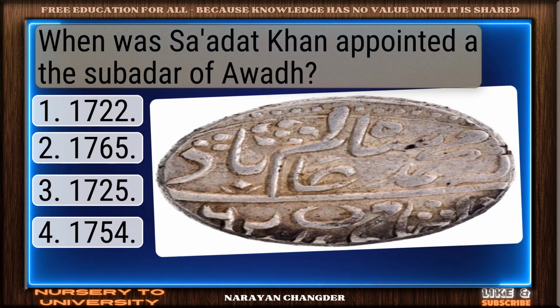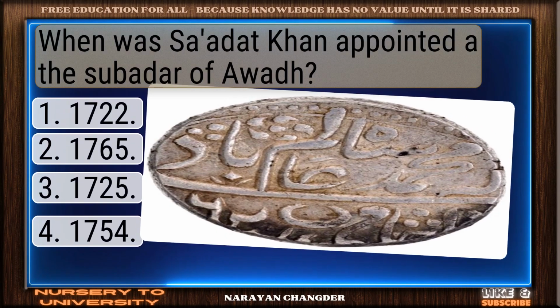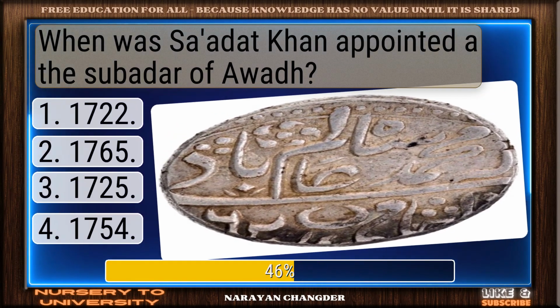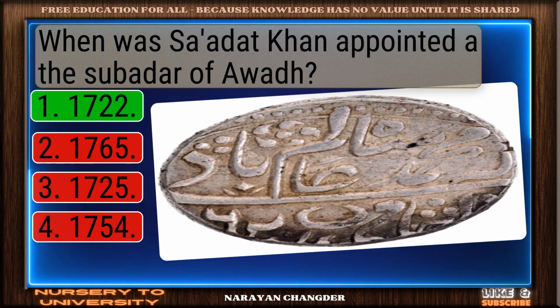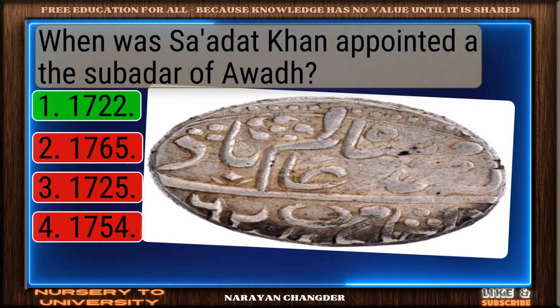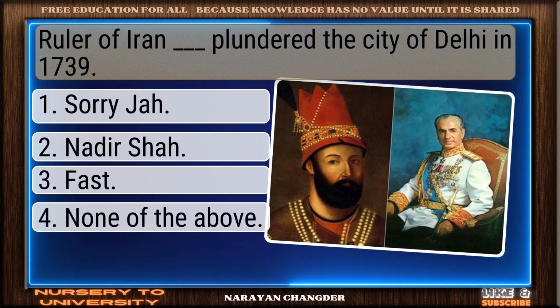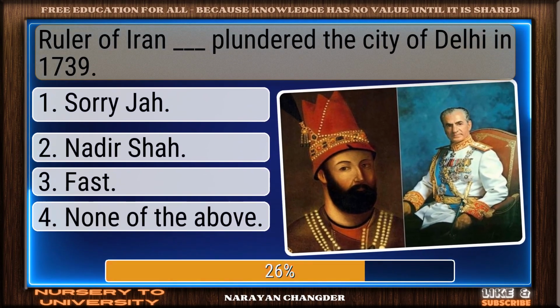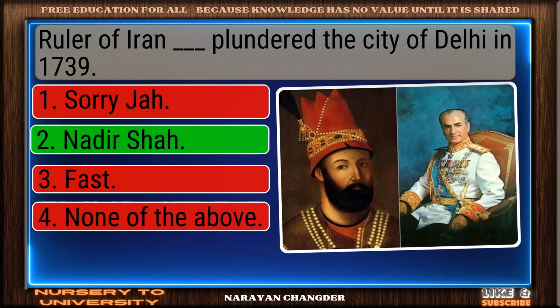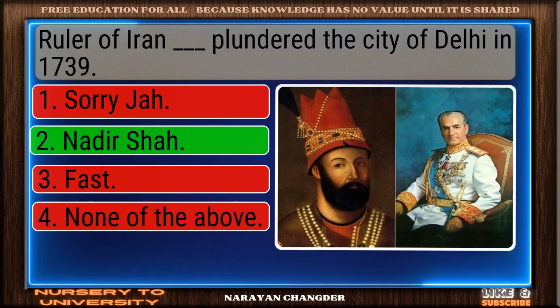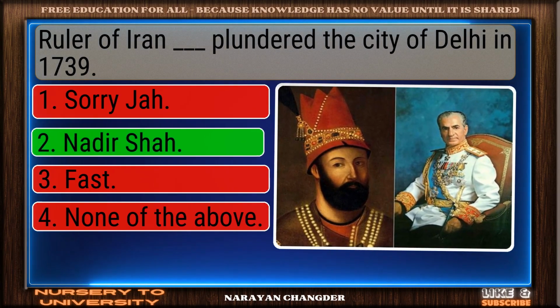When was Saadat Khan appointed the Subadar of Awadh? Well reasoned. 1722 is the correct choice. Ruler of Iran Dash plundered the city of Delhi in 1739. Solid response. Nadir Shah is a valid choice.